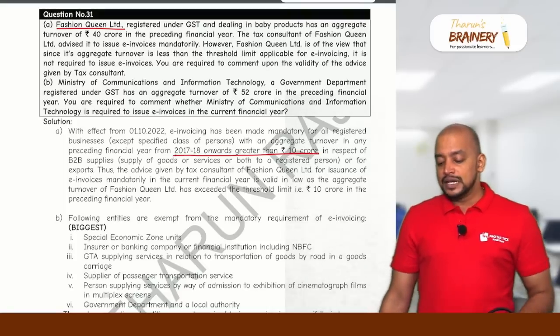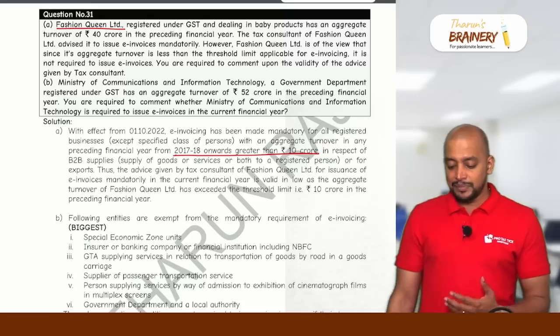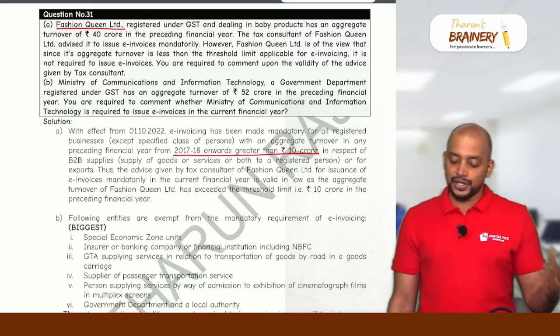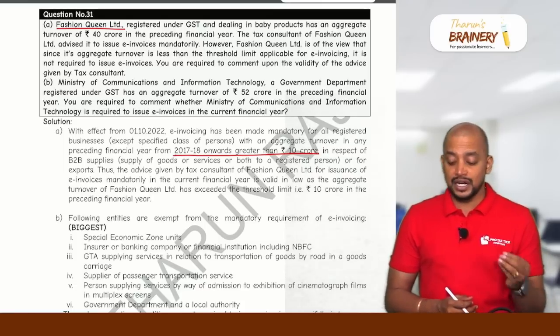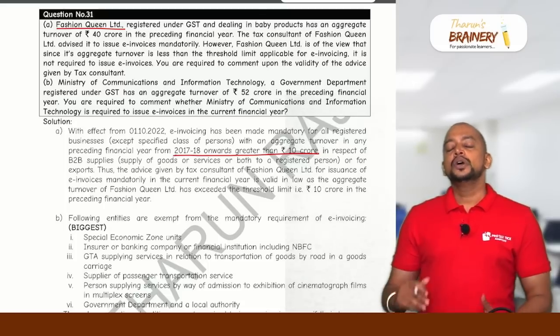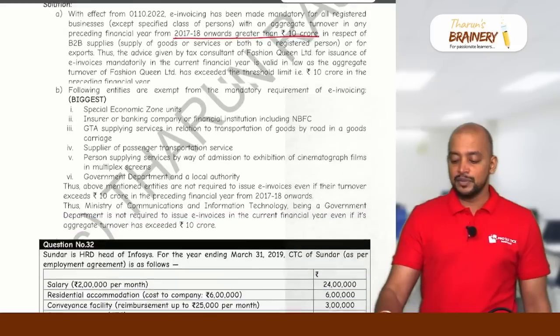Second part, Ministry of Communications and Information Technology, a government department registered under GST, has an aggregate turnover of 52 crore in the preceding financial year. You are required to comment whether Ministry of Communications and Information Technology is required to give e-invoice. There are some people who are not required to give e-invoice. Who are they? BIGGEST. Remember BIGGEST.